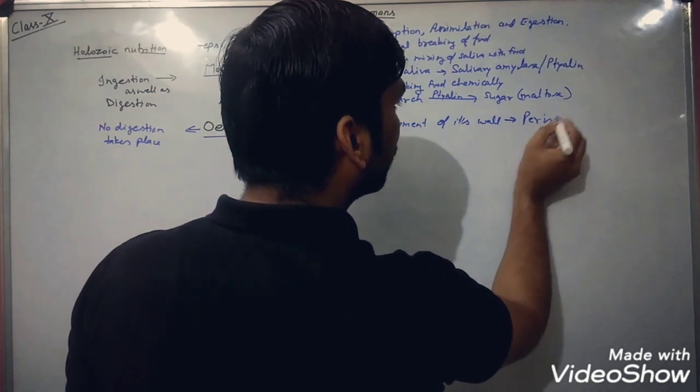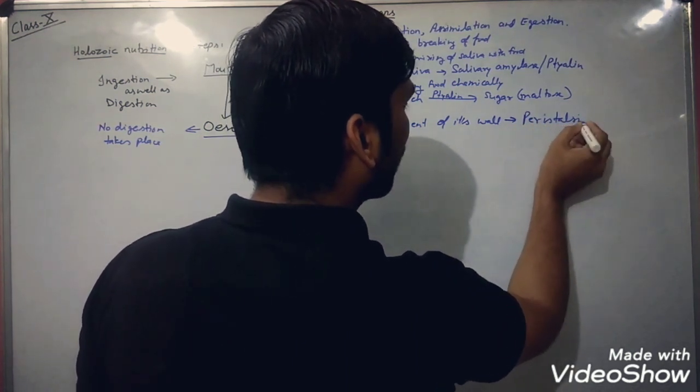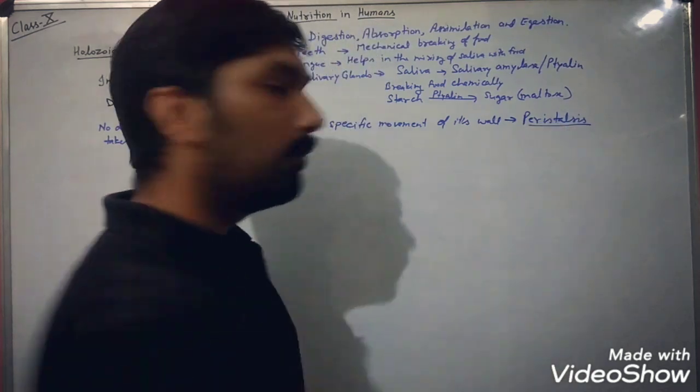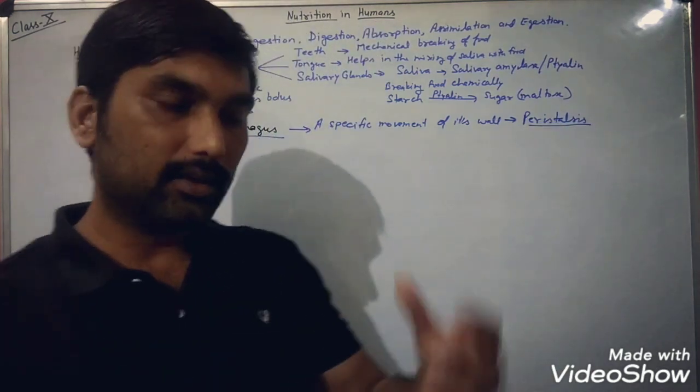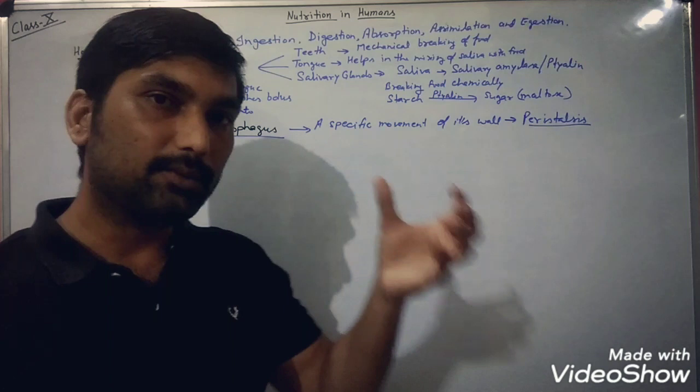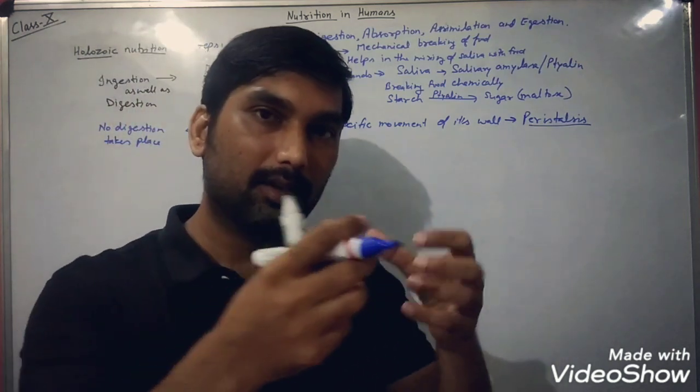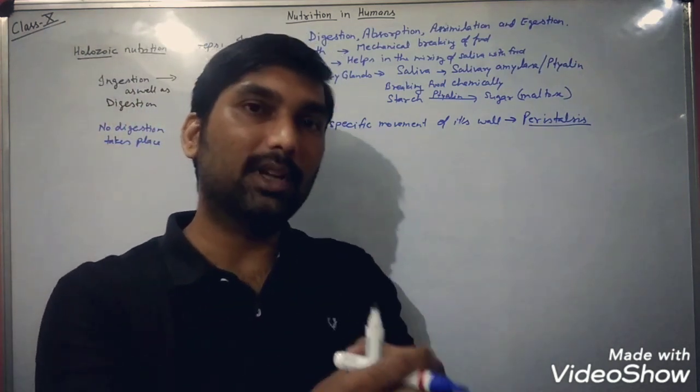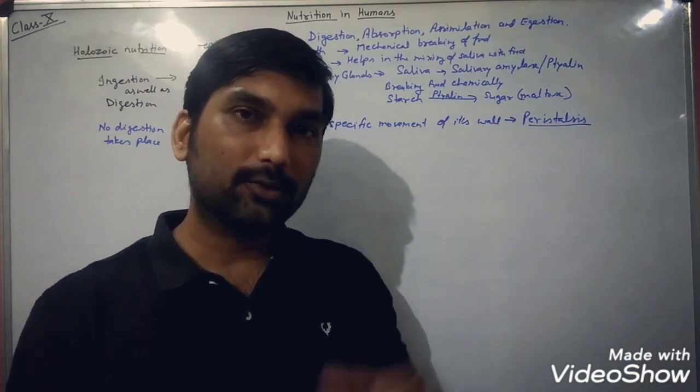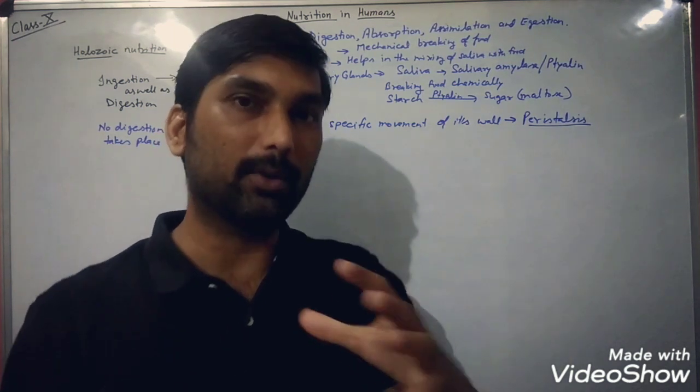Peristalsis. So what is peristalsis? The esophagus wall is going to contract and relax regularly in a wave-like fashion so that the food can move forward.